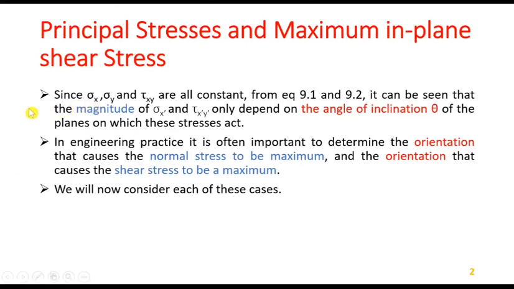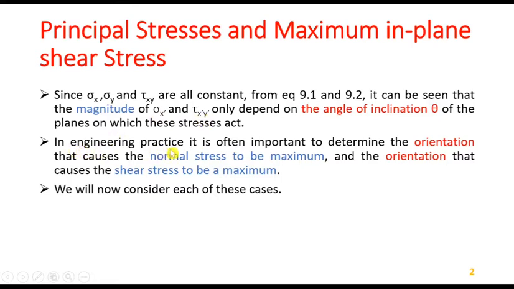Since sigma x, sigma y and tau xy are all constant, from equations 9.1 and 9.2 that we derived in the previous lecture, it can be seen that the magnitudes of sigma x prime and tau x prime y prime only depend on the angle of inclination. So these things are constant, and the magnitude will only depend upon the angle of inclination of the plane on which these stresses act. If theta is changed, the magnitude of the transformed normal stress and shear stress will change.